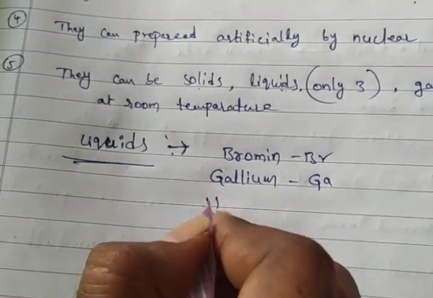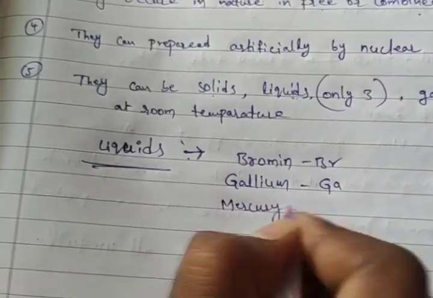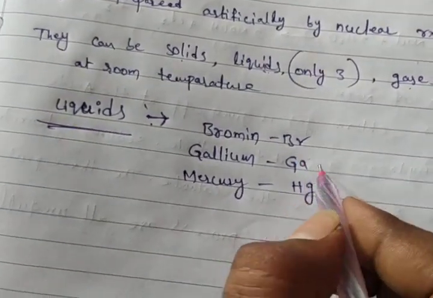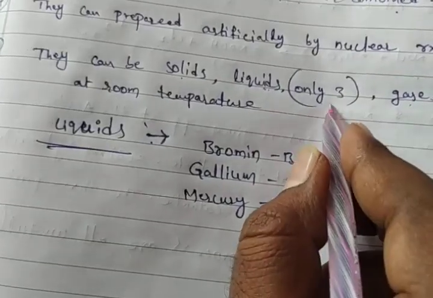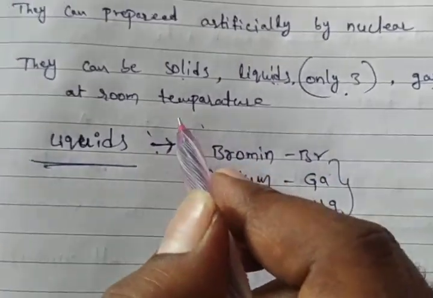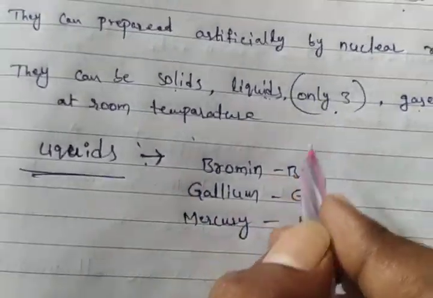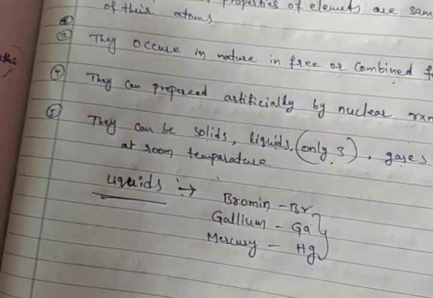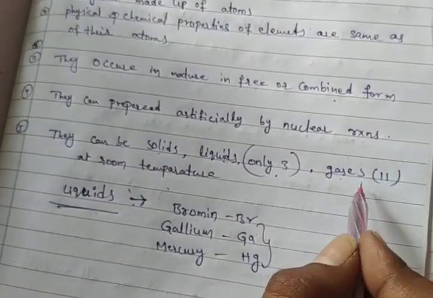Next, mercury, symbol Hg. These are the 3 elements we can obtain as liquids at room temperature: bromine, gallium and mercury. And there are 11 gases.